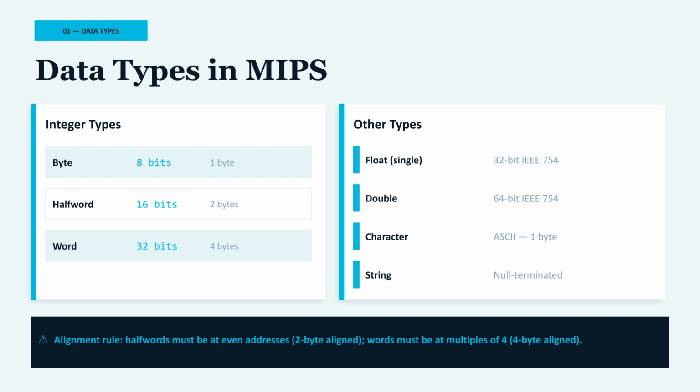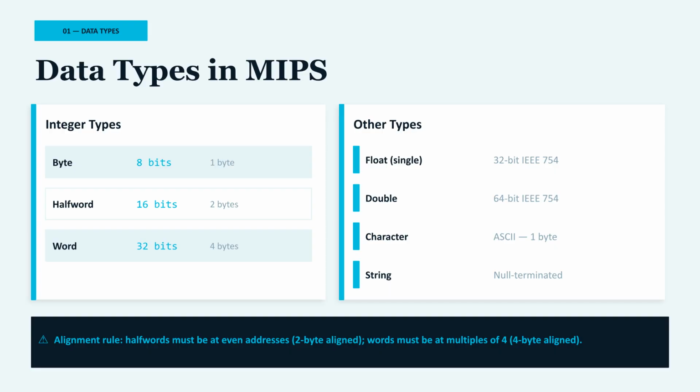For real numbers, MIPS uses the IEEE 754 standard. It supports single precision, which is 32 bits, and double precision, which is 64 bits.